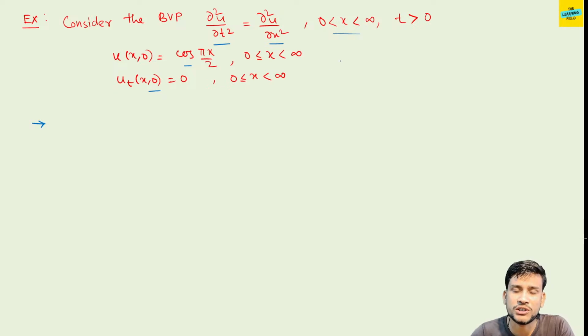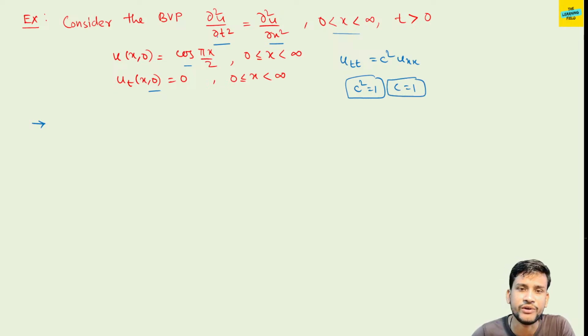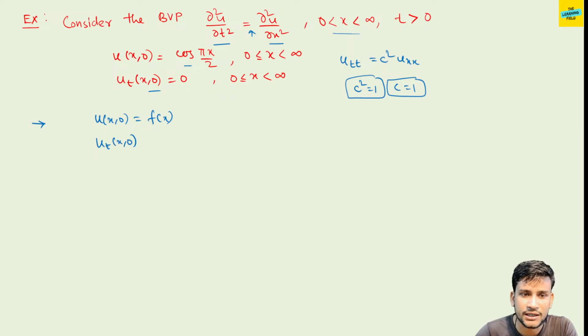If we compare with the general equation u_tt equals c square u_xx, here c square equals 1, that is c equals 1. Now f(x) is u(x,0), and u_t(x,0) is g(x). Here g(x) is equal to 0 and u(x,0) is equal to cos of pi x by 2.